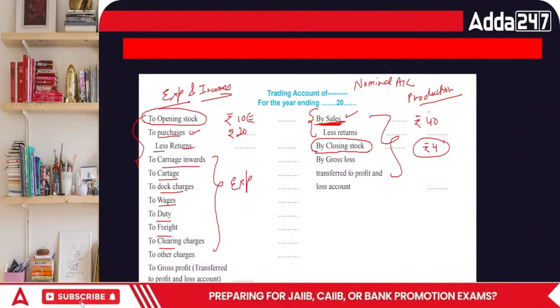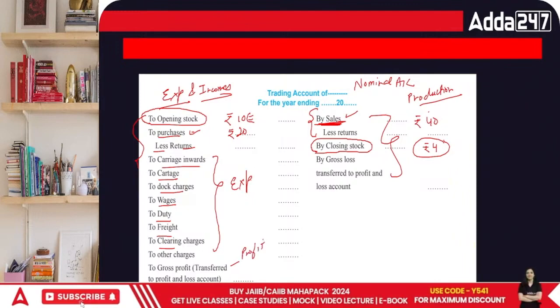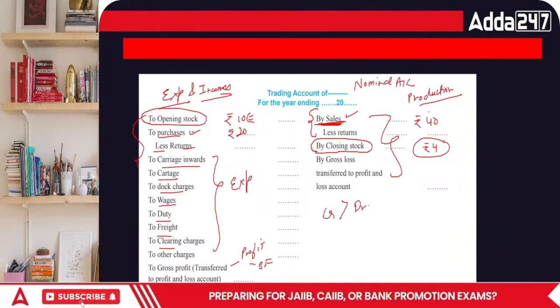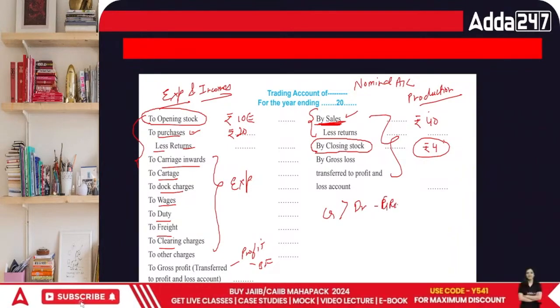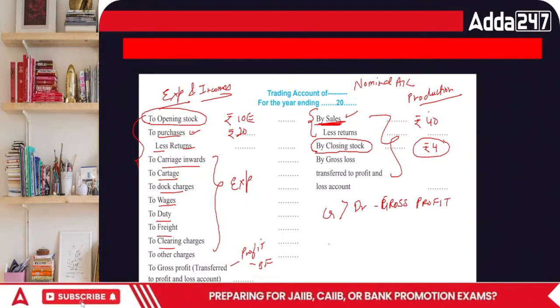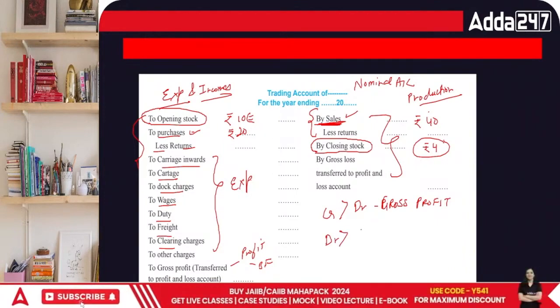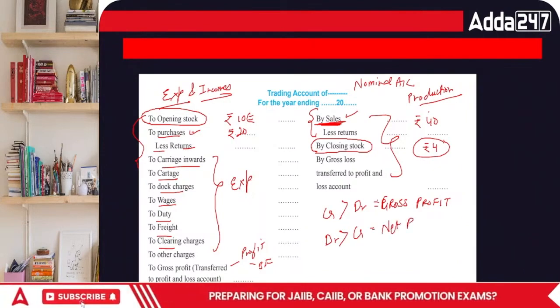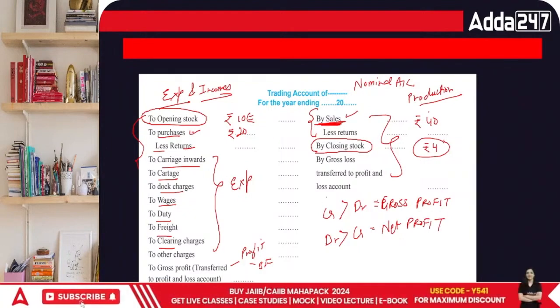And the balancing figure is if you have more income, then obviously you have profit on the debit side. That's the balancing figure where your credit side is more than the debit side. In the trading account, you have a gross profit. They call it gross profit. While in the other case, we have more of debit. If you have more of expenses than your incomes, that is called the net profit. Done, everyone? That's how we define this entire area.